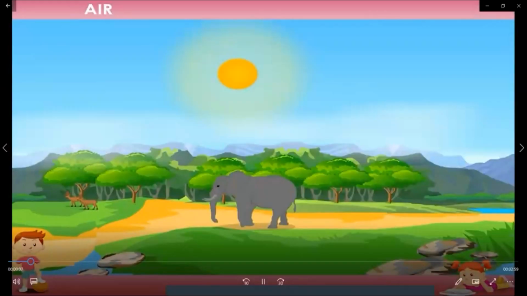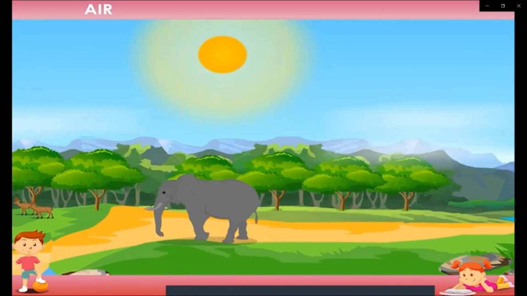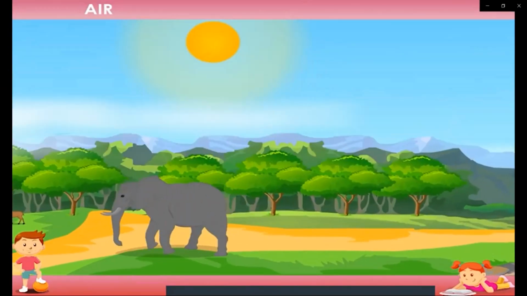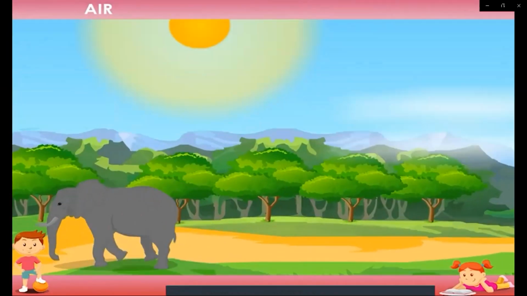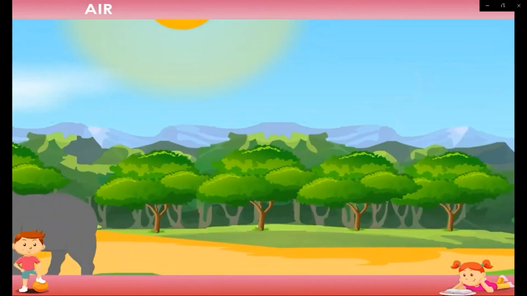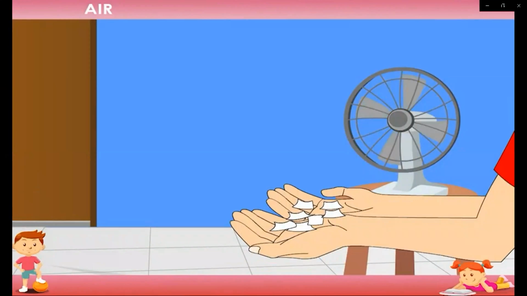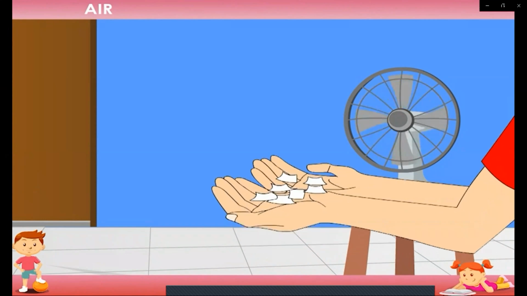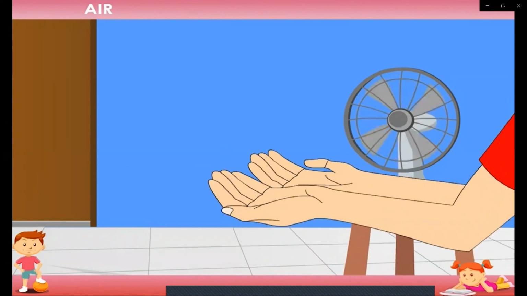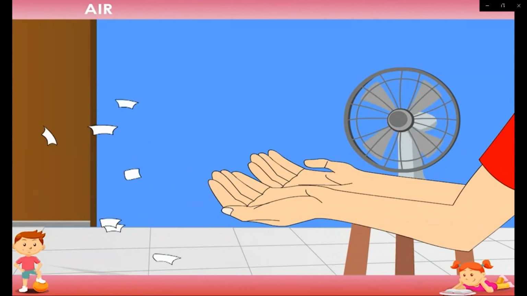Breathe. We cannot live without air. We cannot see air. We can feel it when it blows. Moving air is called wind. Take some small pieces of paper in your hands. Place your hands in front of a moving fan. What happened to the pieces of paper? The pieces of paper in your hands are blown away due to moving air.